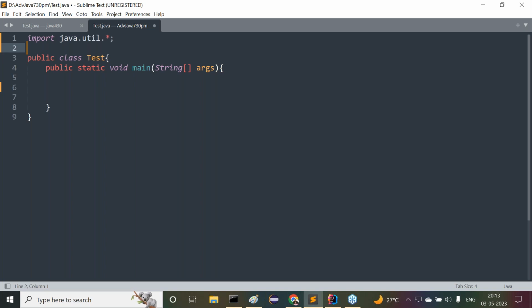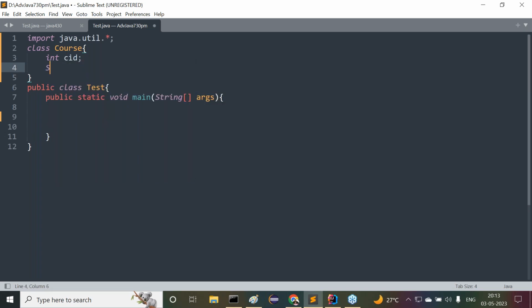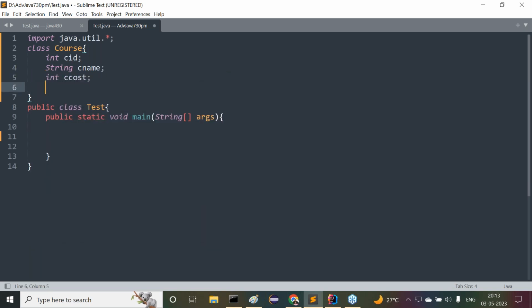For example, I want to take a class Course. Course is a class here I've taken. Normal variables I want to provide now: int courseId, String courseName, int courseCost.